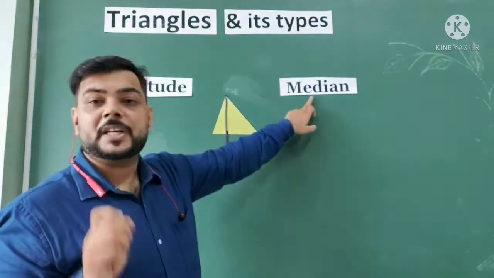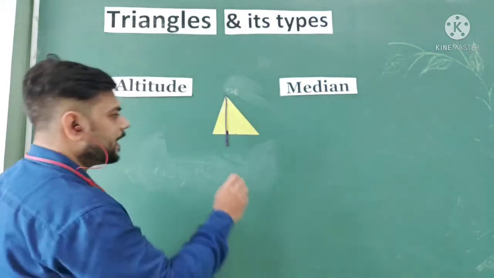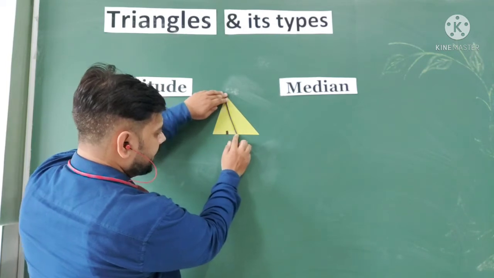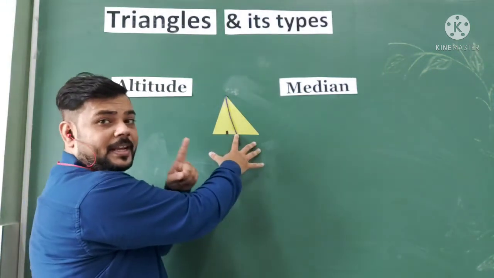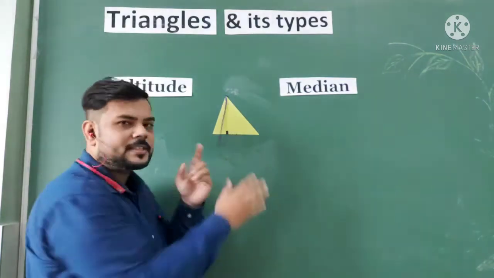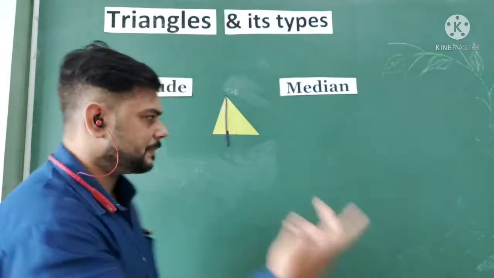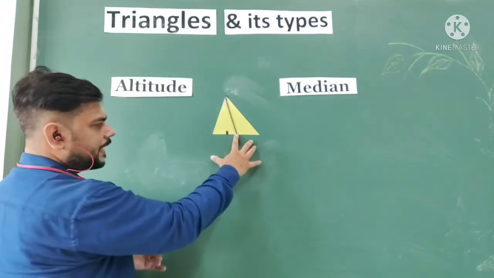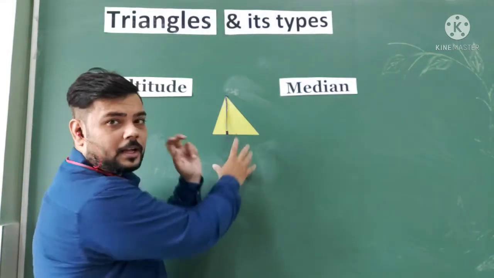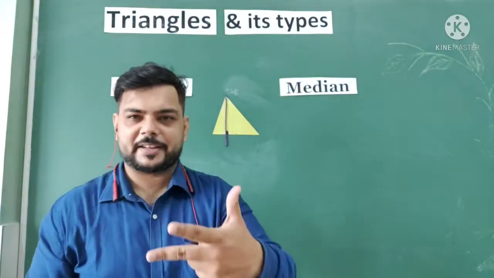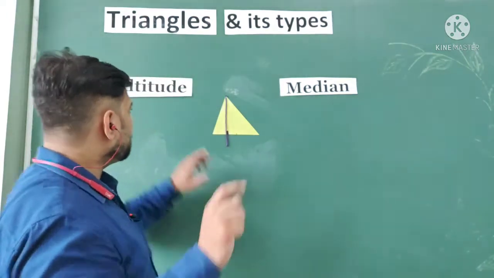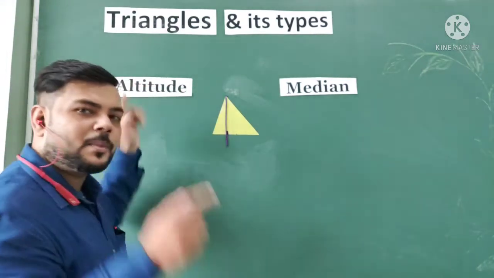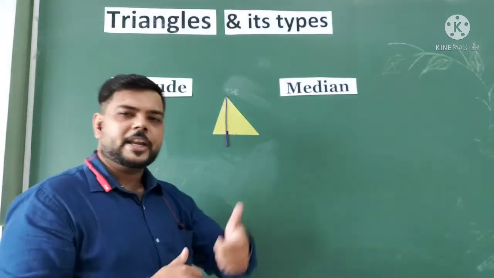And when we are talking about the median of a triangle, we just shift our line segment. It is not making a perpendicular, but it just divides the opposite side into two equal parts. Where I put the dot, I take my thread there, and on the thread you can see both sides are equal, meaning the line segment divides the bottom side into two parts. So now we have two concepts: first is altitude and second is median. Altitude is also called the height of a triangle, and we use it to find the area.